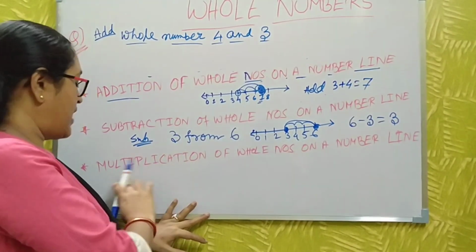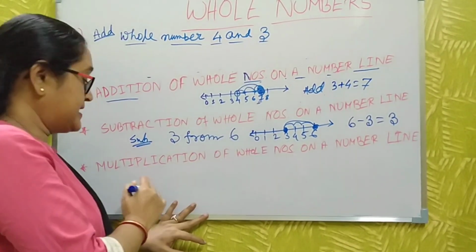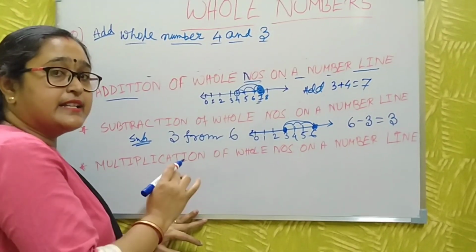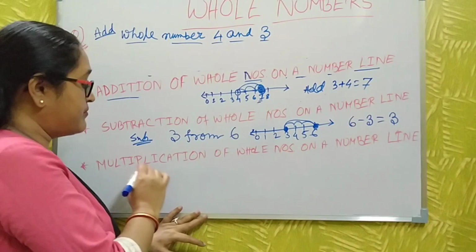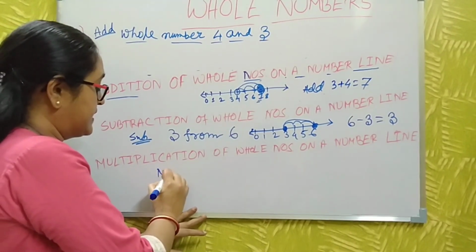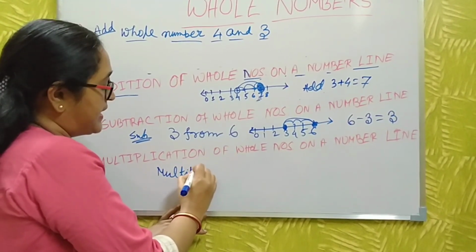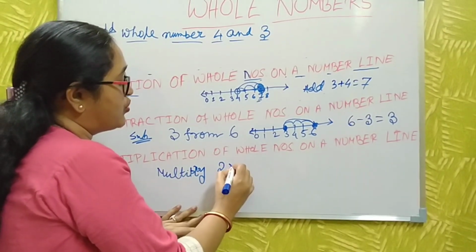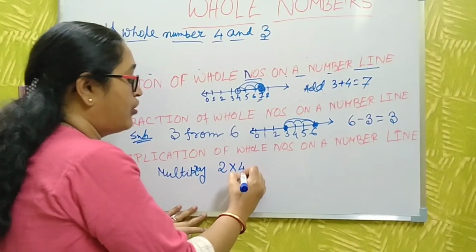Okay. Now I discuss multiplication of whole numbers on a number line. That's why I take a question: multiply 2 into 4.